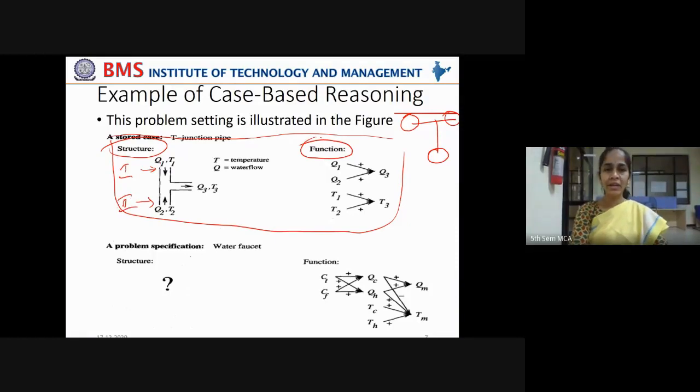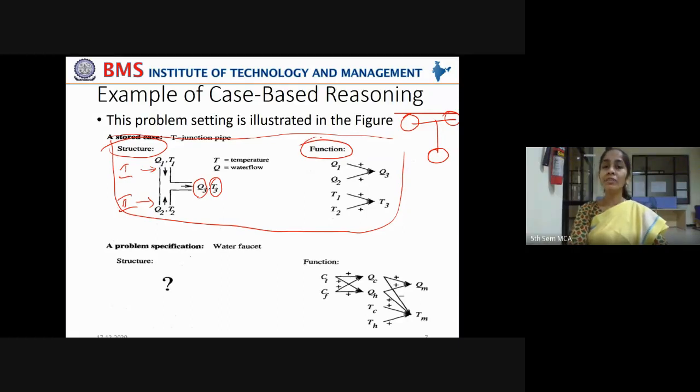In the first inlet there is water flow Q1 and temperature T1, and from the second inlet, water flow Q2 and temperature T2. If these two inlets are allowed into the T-junction pipe, then the outlet will have a flow Q3 and temperature T3. This is the basic structure of a T-junction pipe.